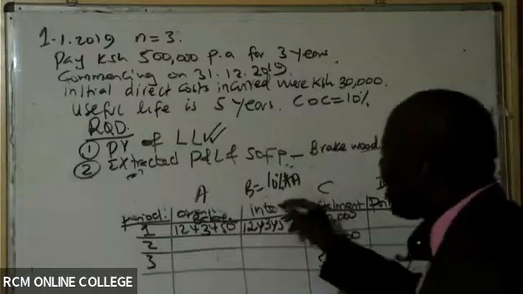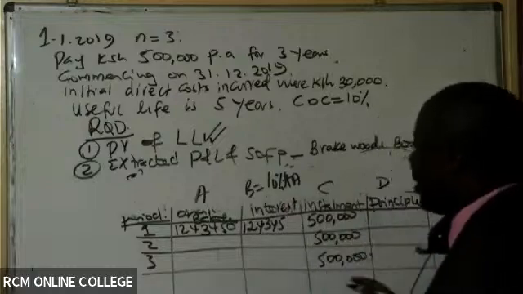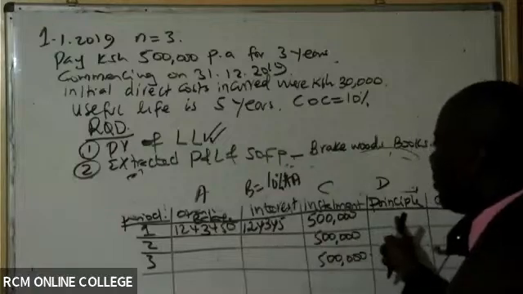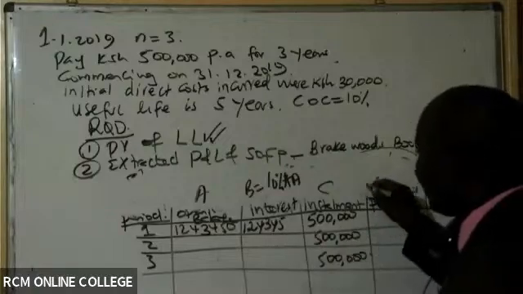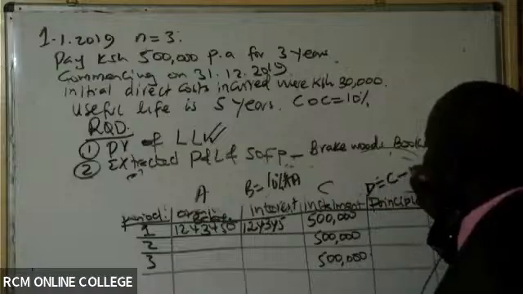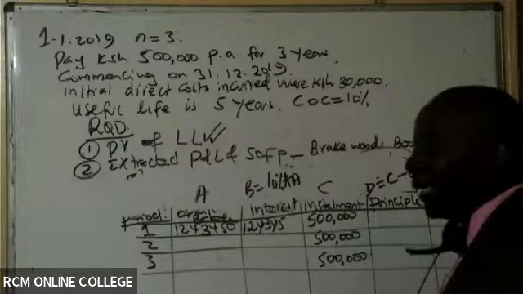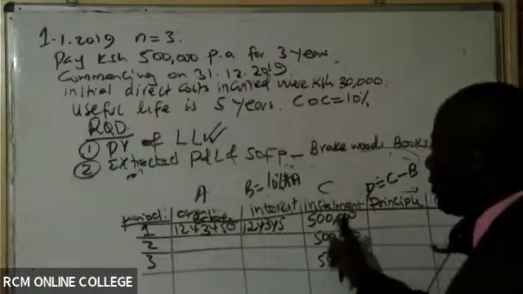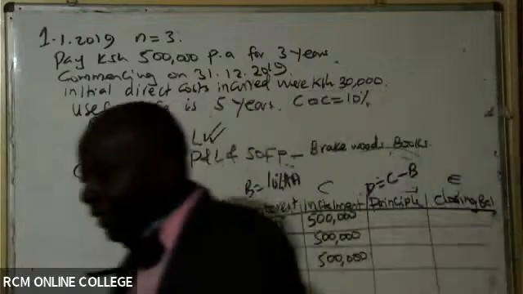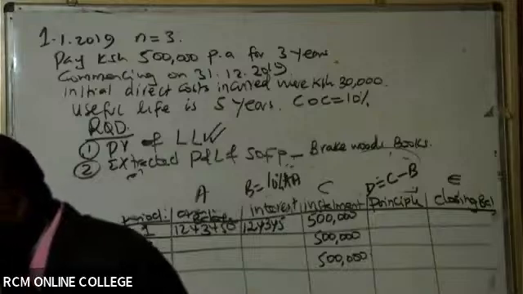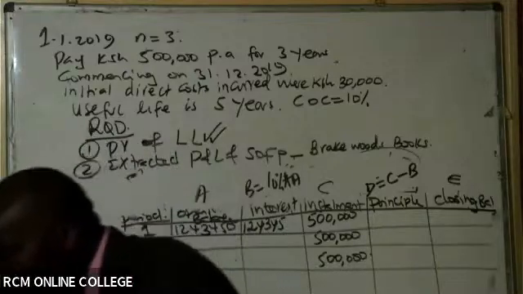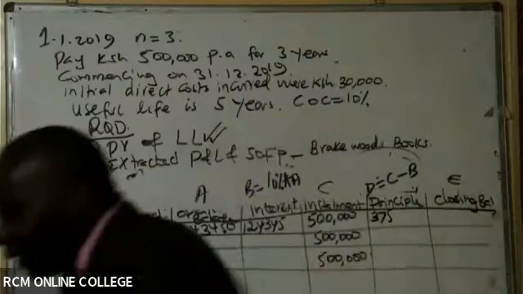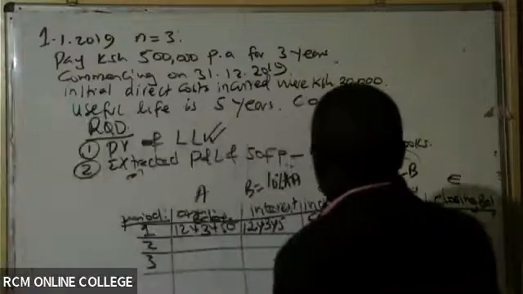Who is able to remember how to get the principal? Remember the installment that you pay. The installment that you pay has got 2 components: it covers the interest and it covers the principal. So anytime you want to get the principal D, you simply take the installment and subtract B, the interest. So it is 500,000 minus this 124,345. Is there somebody who can give me this figure? So it is 375,655. Thank you very much.